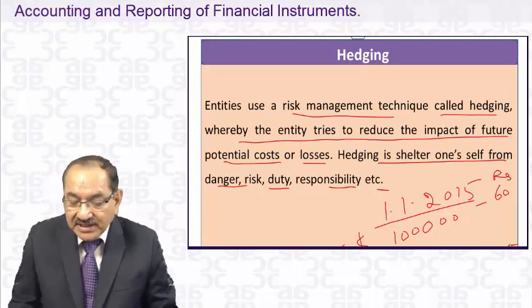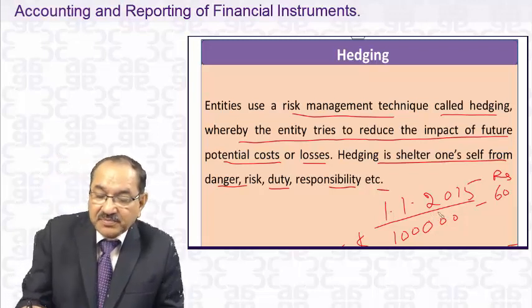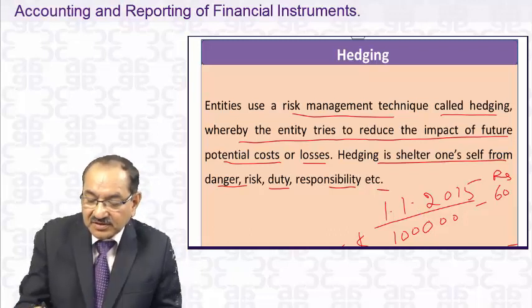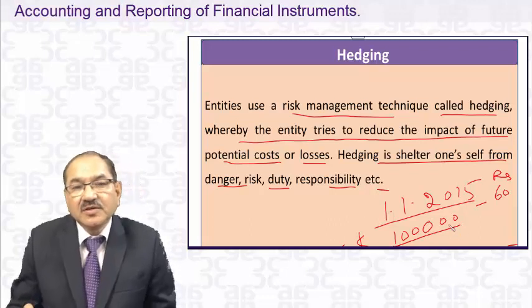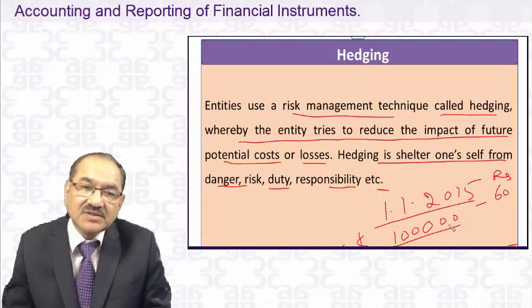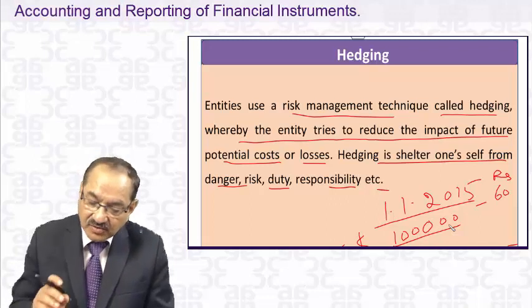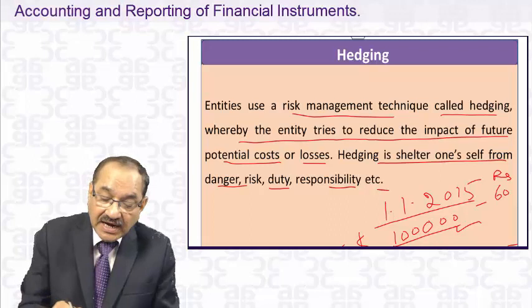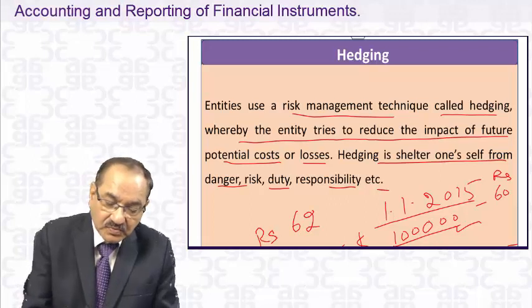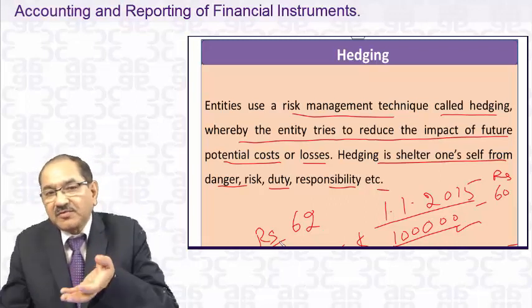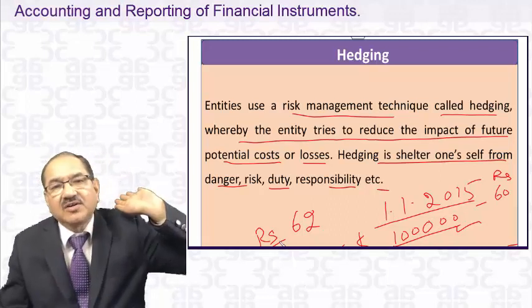Therefore, on 1/1/2015 the company will go to the bankers and say, I have to make a payment on 31st March 2015 of $1 lakh. At what price of the dollar can you give it to me on 31st March 2015? It will ask the bankers. Bankers say, okay, I can give you $1 lakh on the date when you are going to make payment, at the rate of 62. Means he has to give 62 lakh rupees to the bank and the bank will give him $1 lakh, then he makes the payment of $1 lakh.